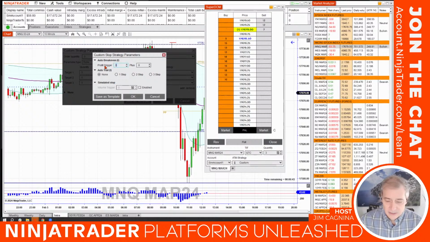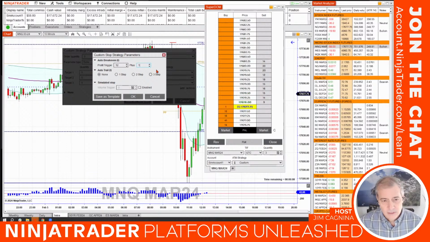So now what I'm saying is, if this thing goes 12 ticks our way, then let's move our stop to break even, where we entered plus 1 tick. Why plus 1 tick? Remember, when you put a stop loss in, it's going to behave like a market order, so you can get slippage one way or the other. Plus, you have transaction fees to deal with. So adding plus 1, in my mind, helps you get closer to truly break even.